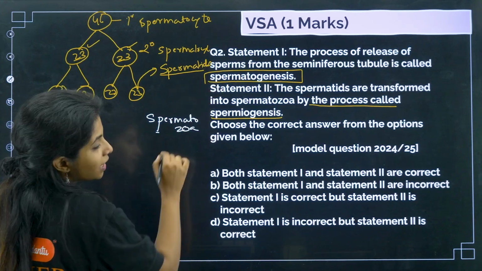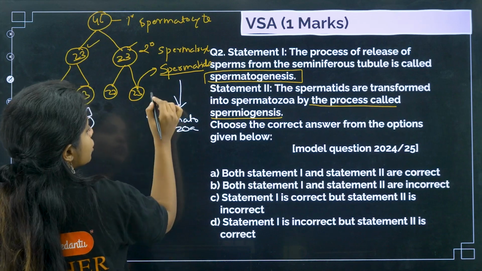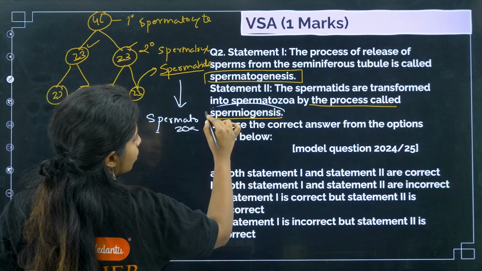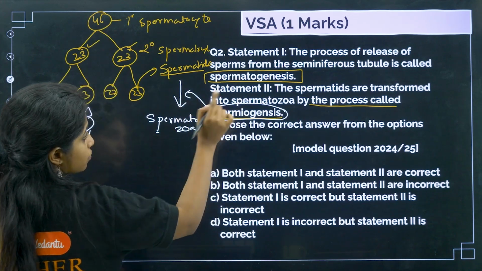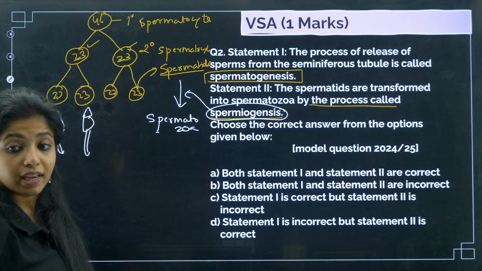So spermatids are getting transformed into spermatozoa, and you call this process as spermiogenesis. You call this process as spermiogenesis, which is exactly correct. So I'll say statement 2 is correct. Statement 2 is actually correct.